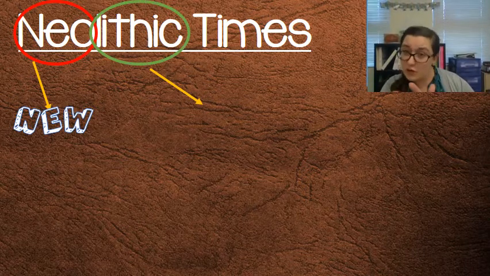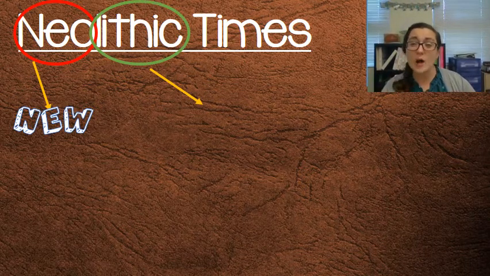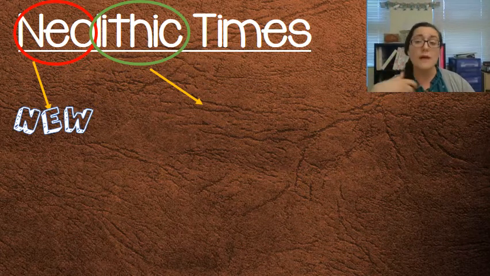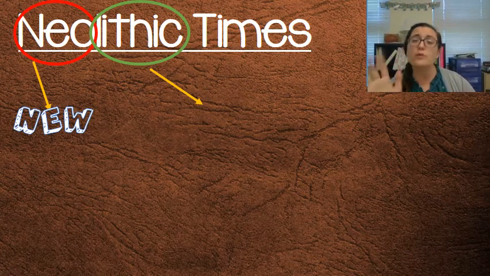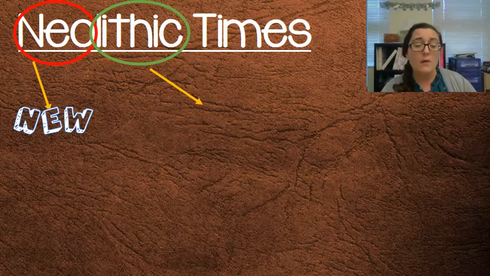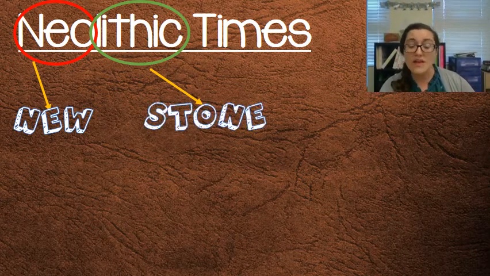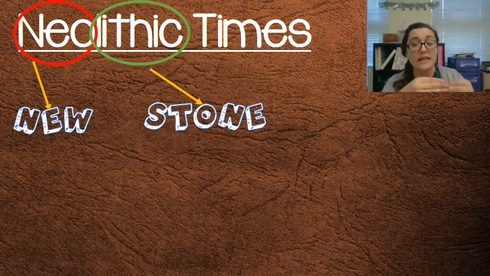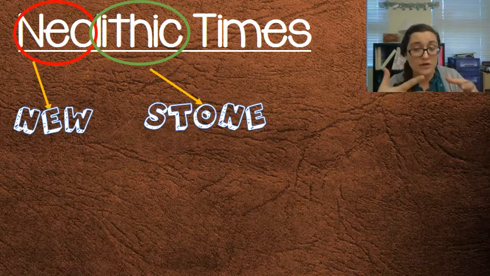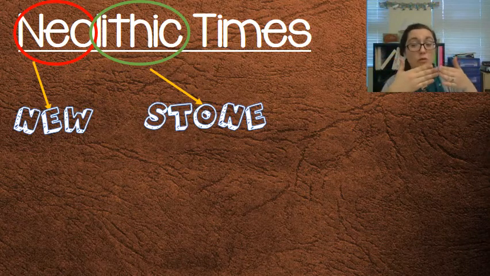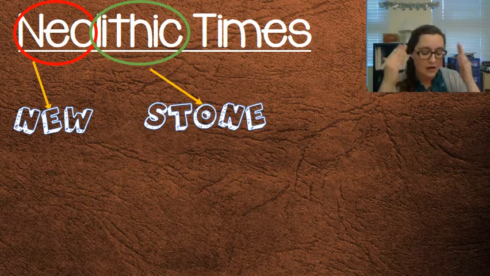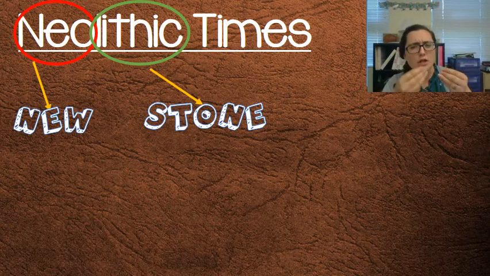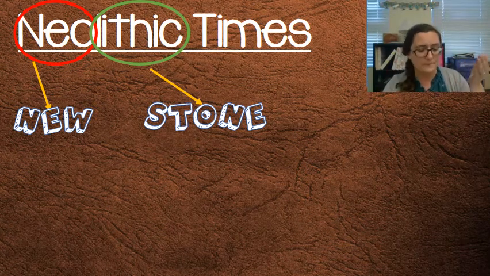If you have two different colors, it's great to color code because it helps you show the differences between the two. But if you don't, worry about it. Just circle it with whatever writing utensil you're using. Below lithic, remember that means stone. So when we have Paleolithic, that's our Old Stone Age. But when we have Neolithic, that's our New Stone Age. So even though humans have invented farming during this time, we're still using stone tools. And we still see a lot of the same technology, just starting to be used in a different way.